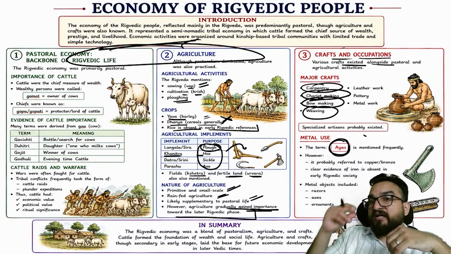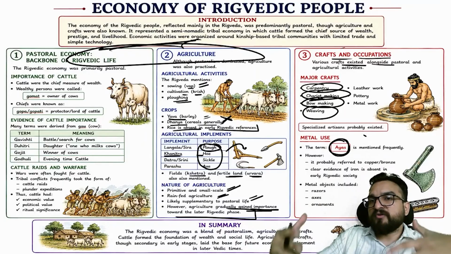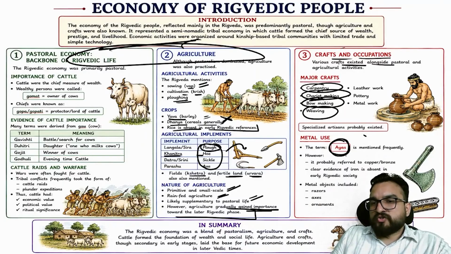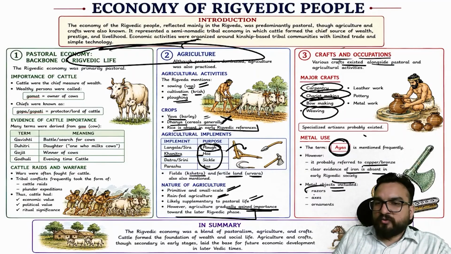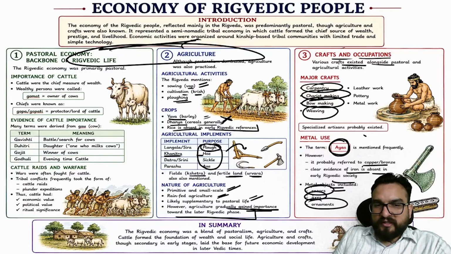For iron you have Shyama Ayas, which we have found as a word in later Vedic text. So ayas probably referred to copper or bronze, and clear evidence of iron is absent in Vedic society. Metal objects included razors, axes, and ornaments.